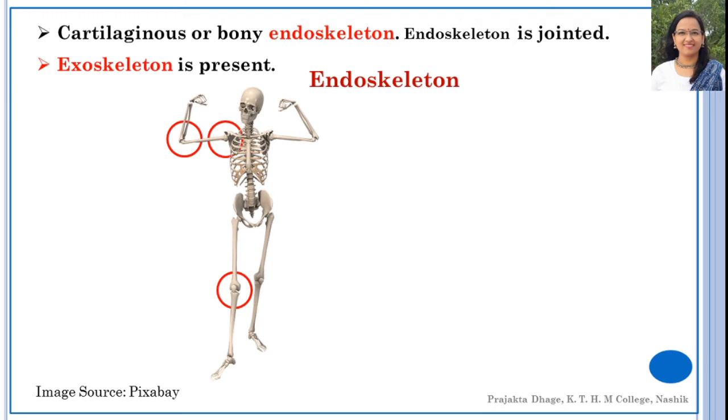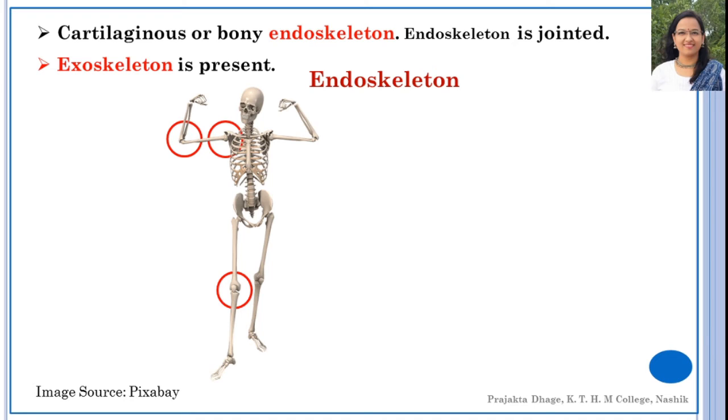What I am trying to convey is that the endoskeleton is jointed. It is not like a stiff rod. It is not one single entity, but it is made up of many units together. So it is called a jointed endoskeleton. For efficient movement of the body, it is essential to have the jointed endoskeleton.